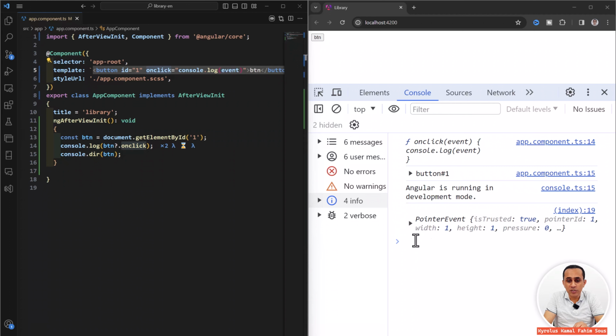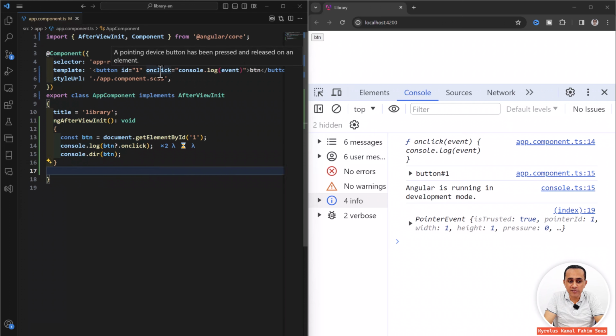The second question is, where does this pointer event object come from? The answer is from the browser itself. When the browser sees onclick, and if the browser finds this event input or event variable, it will bind it to the object. Now, how do events work in Angular?